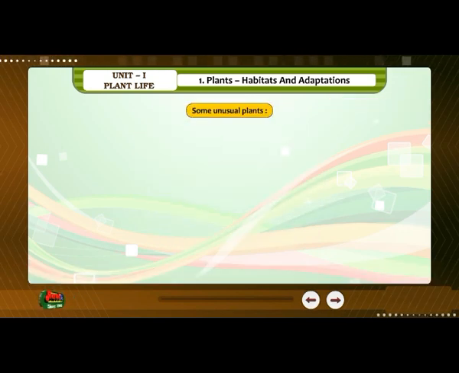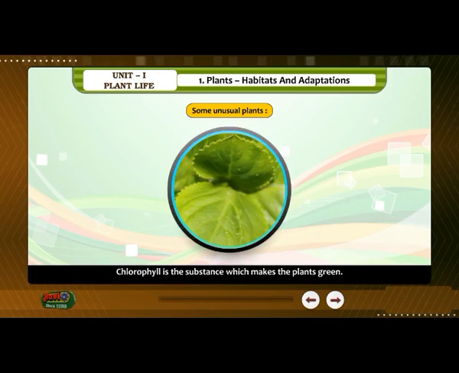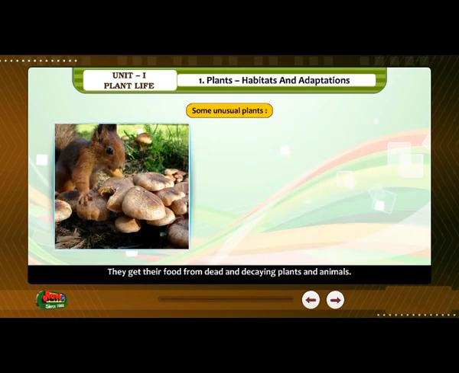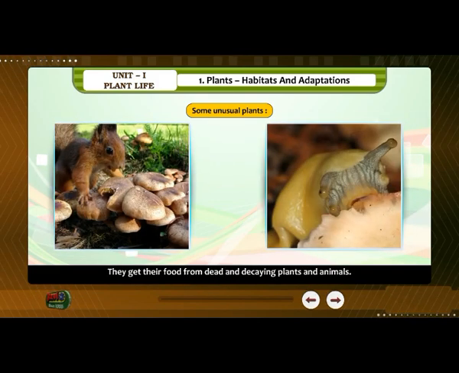Some unusual plants. Chlorophyll is the substance which makes the plants green. Some non-green plants like moulds and mushrooms do not have chlorophyll. They cannot make their food. They get their food from dead and decaying plants and animals.